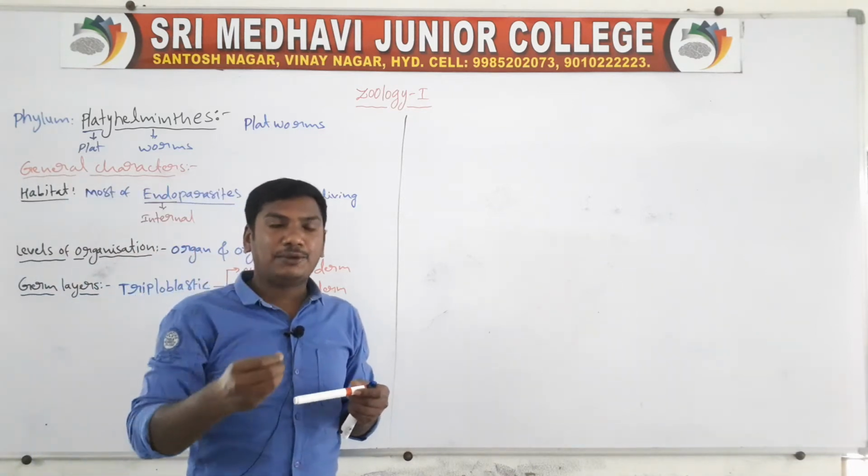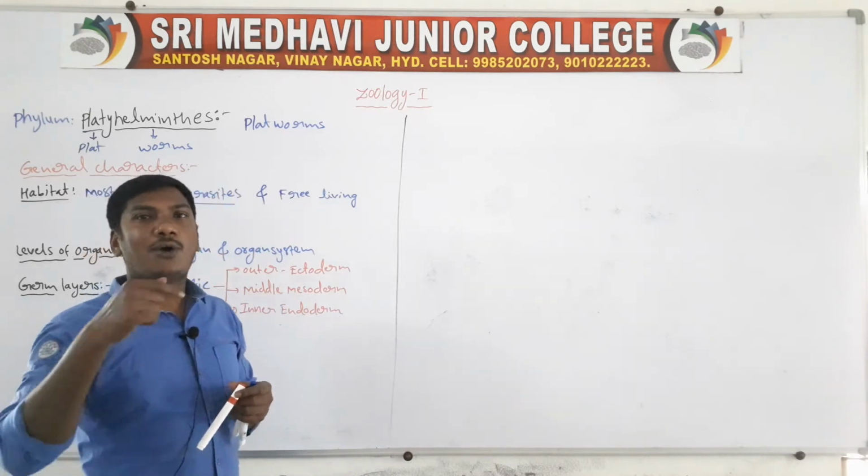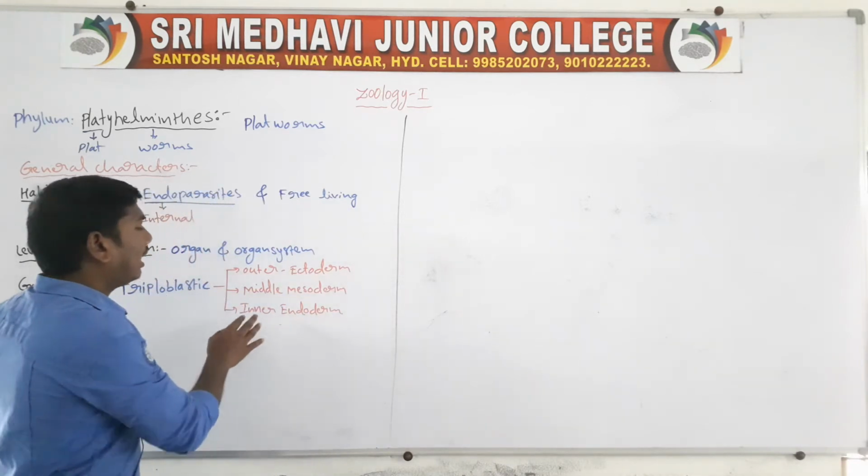Triploblastic means in the embryonic stage they contain three germ layers: outer ectoderm, middle mesoderm, inner endoderm.